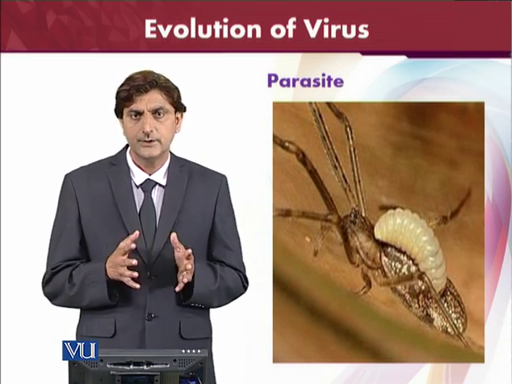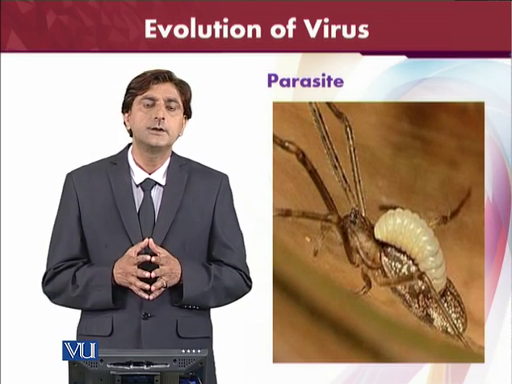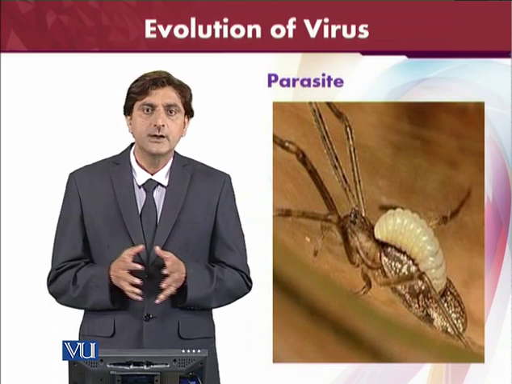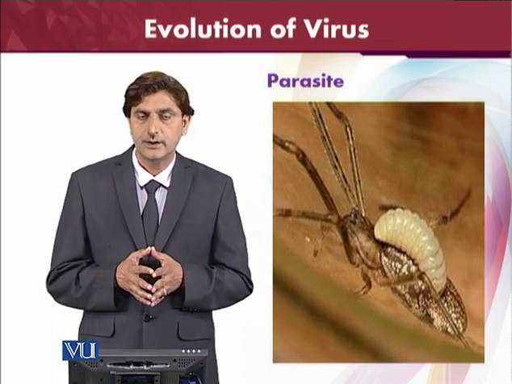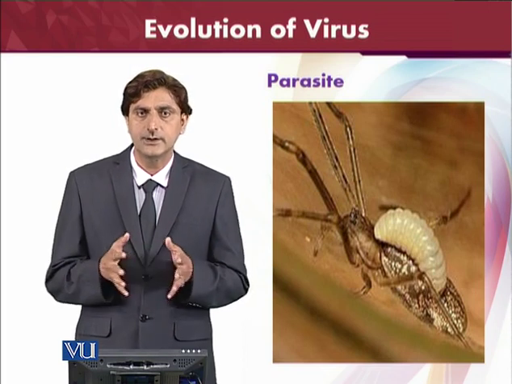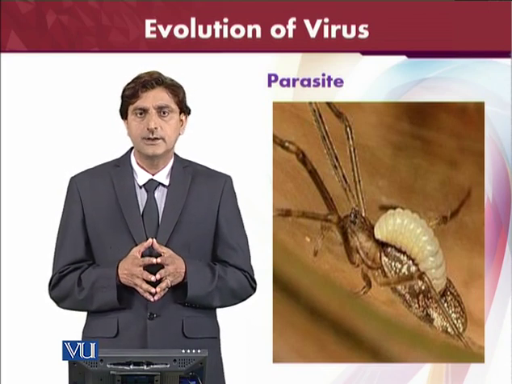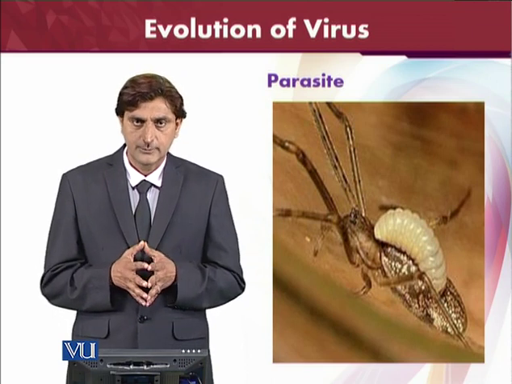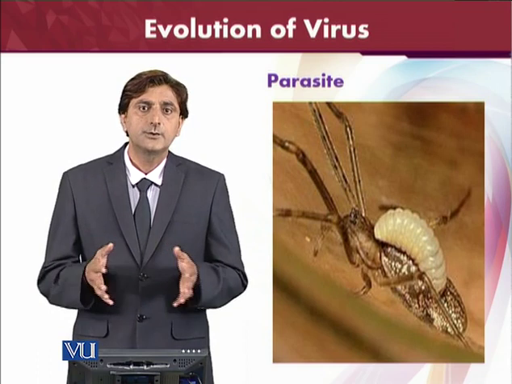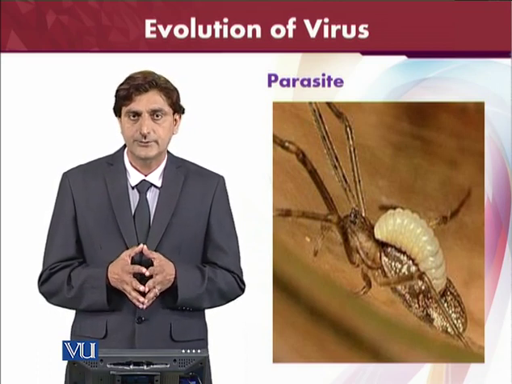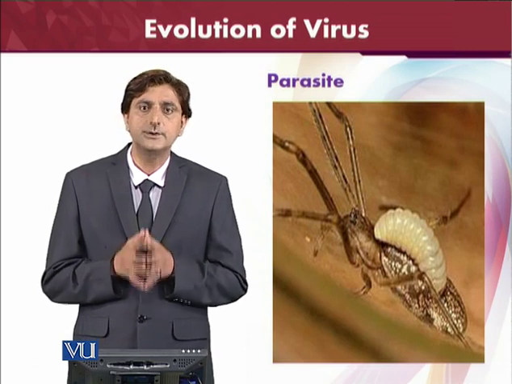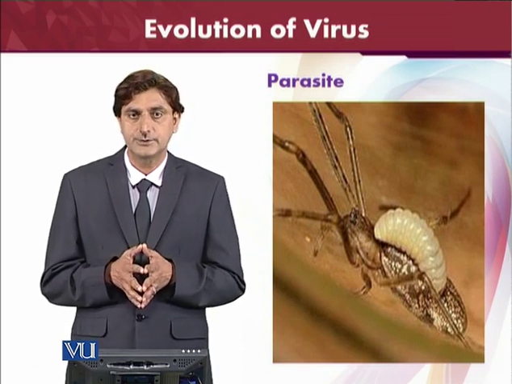We can see that parasitic relationships can be divided into 3 or 4 different types. We can call one mutualism, a relationship in which both organisms get benefits. Then commensalism, and then there are other harmful relationships between the parasites and their host. So a virus is a parasite. It has to live on some other organism. It needs the host for its replication.